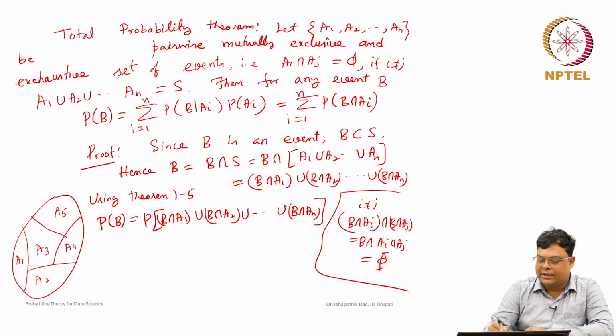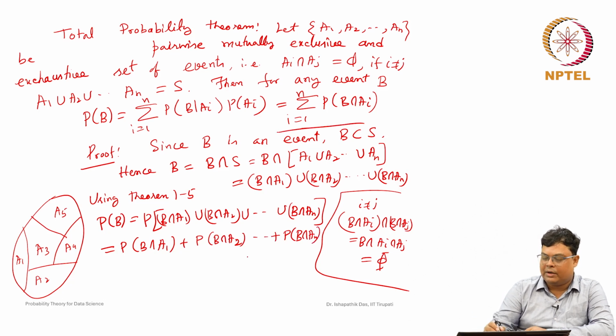Because they are pairwise disjoint, we can add: probability of B intersection A1 plus probability of B intersection A2 plus ... plus probability of B intersection An. So, this is the expression we got.